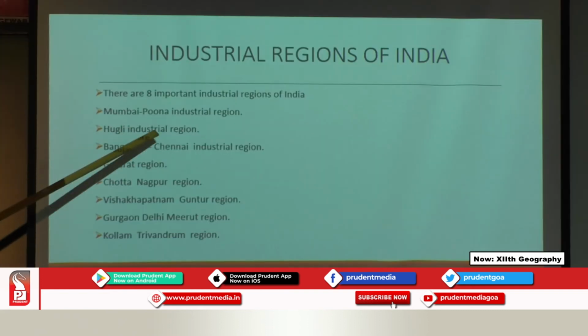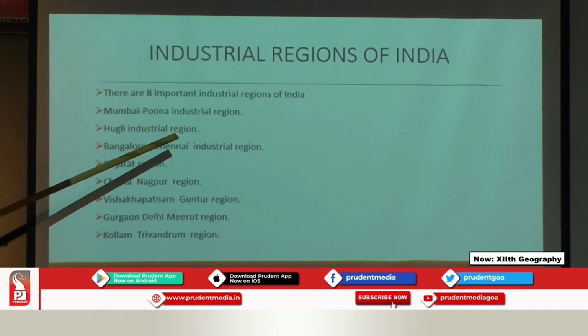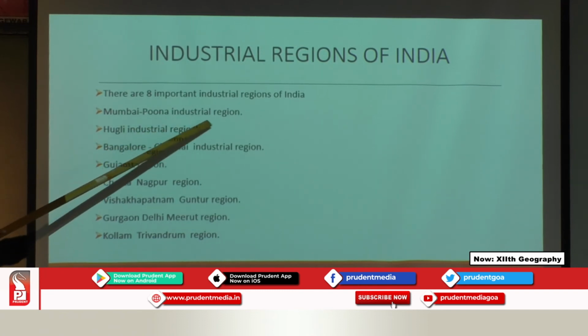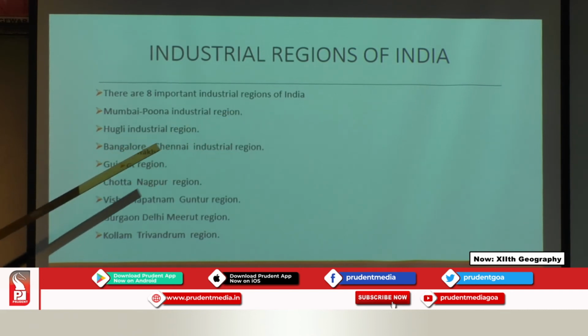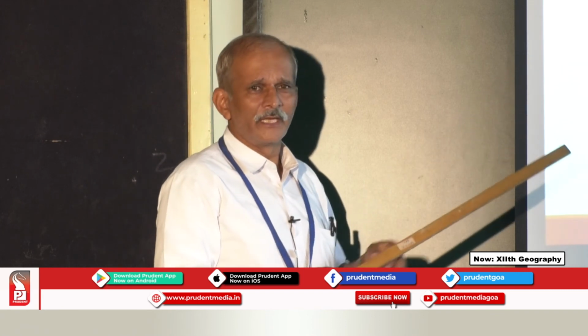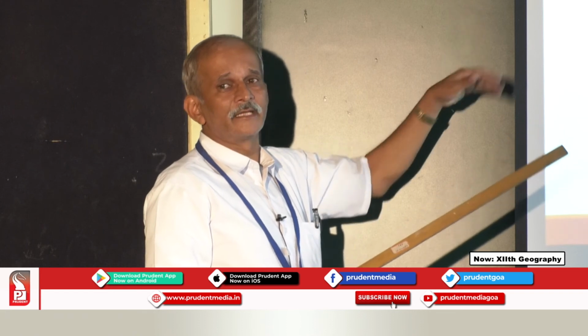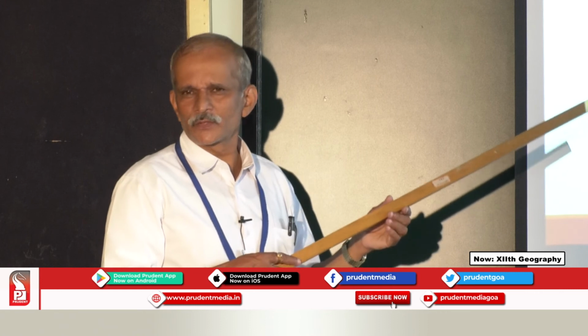One is the Mumbai-Pune region. You can talk easily about how the Mumbai-Pune region developed. Even though the distance from Mumbai to Pune is a little long, this region has now extended even up to Kolhapur, at a distance of 300 to 400 kilometers. If you go along that entire stretch, you can see that express highways have developed, and because of these express highways, many industrialists are coming up, agricultural land is converted to barren land, and on that barren land one can see the industries.